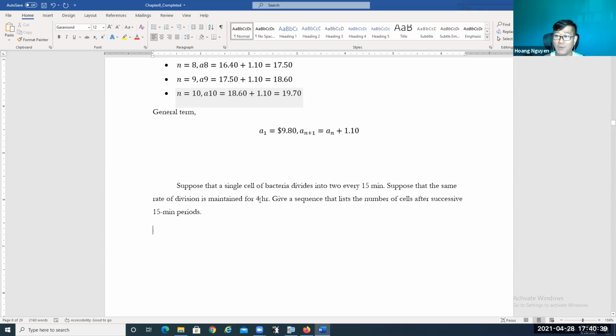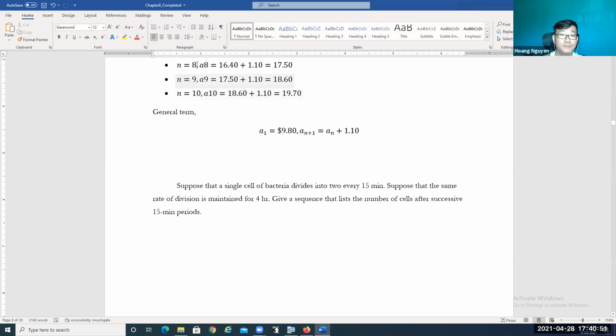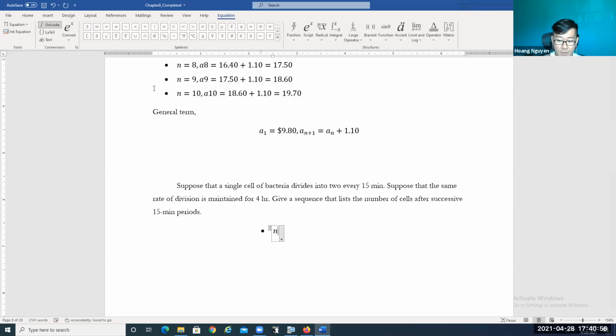And we have 4 hours. Let's see how many times of the 15 minutes it's gonna be, okay? So you have to find out this, right? So n is gonna represent 15 minutes. So when n is equal 1, it means that it's gonna be 15 minutes.